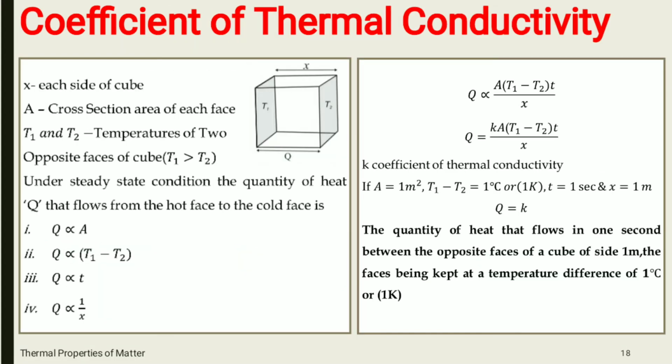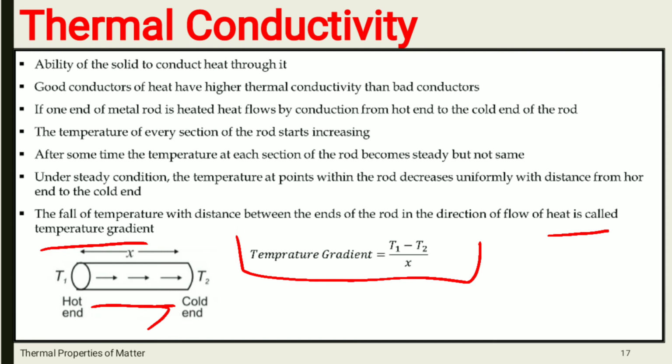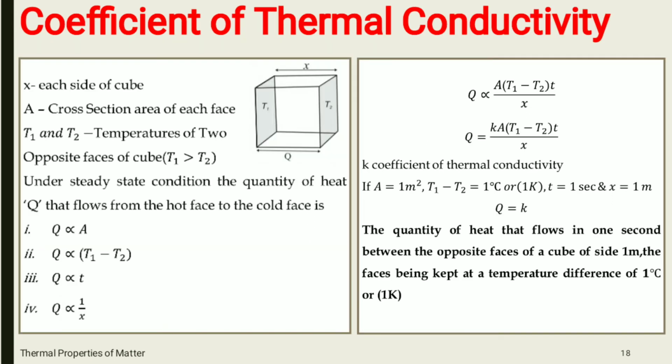So the next part we are going to study is the coefficient of thermal conductivity. As you can see in the figure, there is one slab, or you can say cube, having side x. A is the cross sectional area of each face.